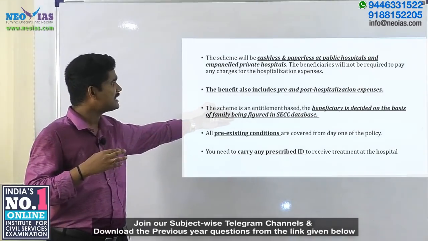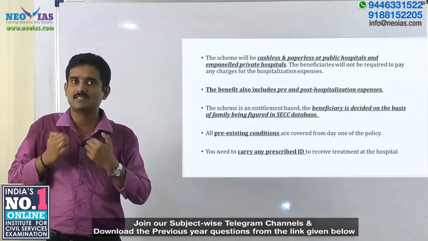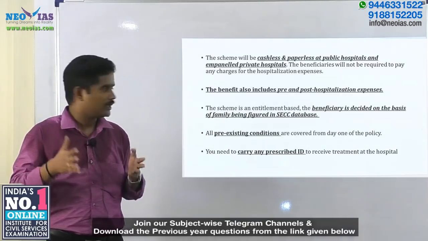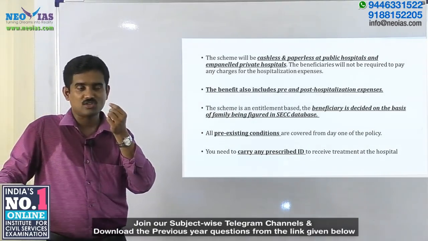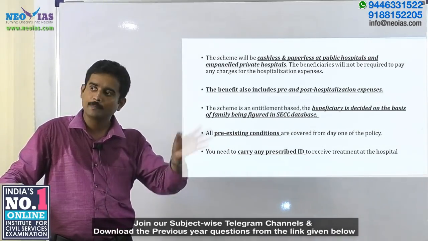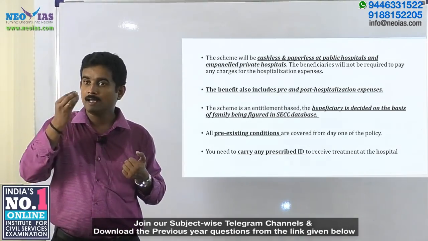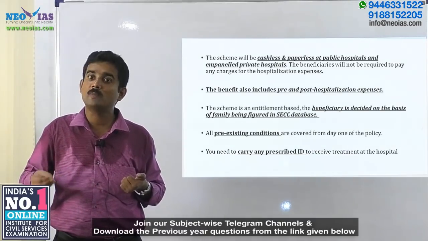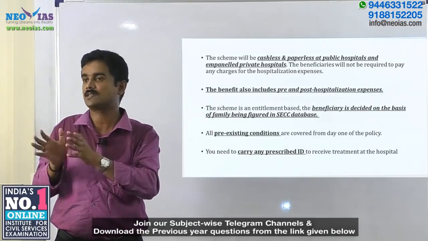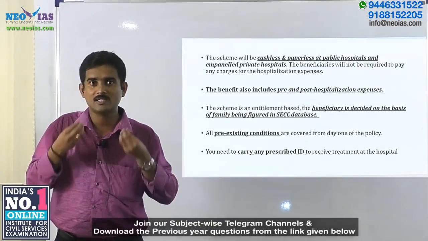Then this scheme is entitlement based and the beneficiary is decided. The people who are going to get the benefit of the scheme are decided on the data from the socio-economic caste census. We have already told this. Now, one key feature of this scheme is that the pre-existing conditions are covered from day one of the policy. Usually, when a person is going to avail an insurance policy, the insurance companies, especially the private companies, make a check and say that okay, this person is having X, Y or Z diseases, and for these diseases, this person is not going to get any insurance benefit. So that is one challenge which people usually have once they are going to take insurance.